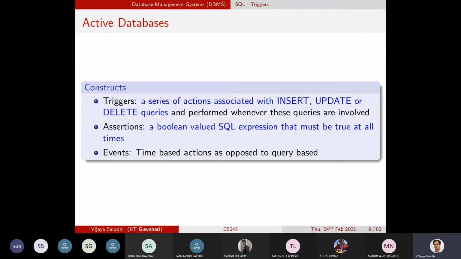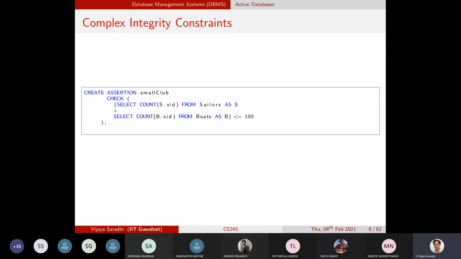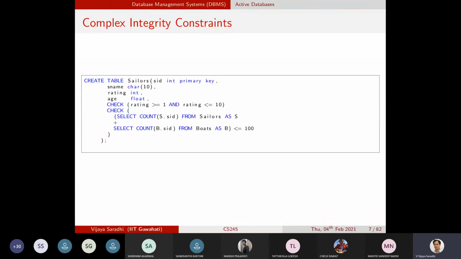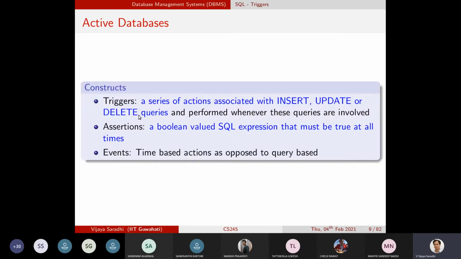So what these triggers will do is this. See why such kind of things are required is that these constraints, whatever we are placing in over here, be it a primary key, be it checking these ratings or checking these things, may not always occur at the time of insertion. So you also wanted to take actions at the time of insertions. We'll look at that one.